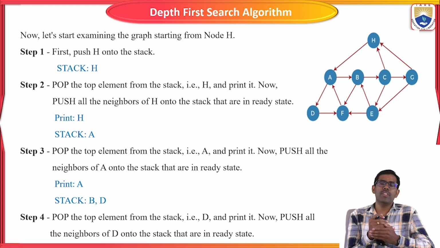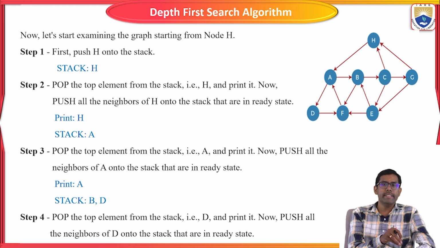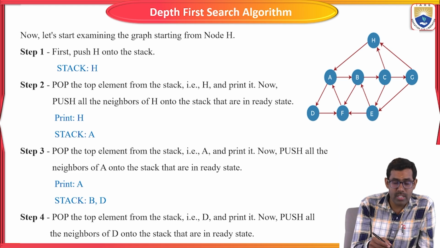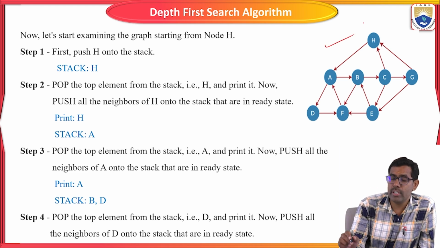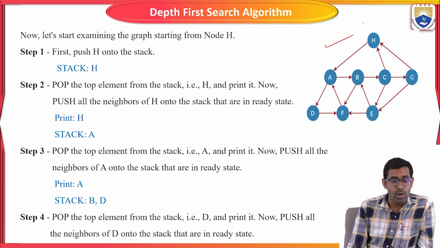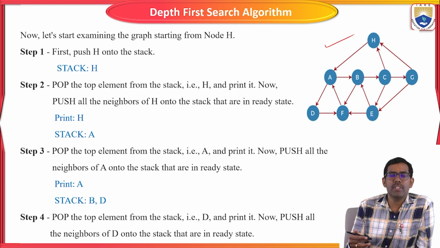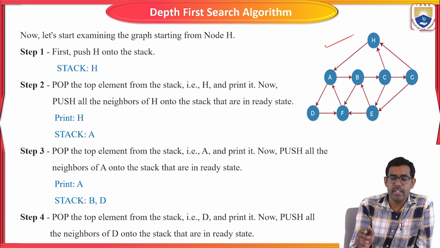Okay, first, we consider the starting node of a given graph or tree, and we push that one into the stack. We will see it step by step, and I will explain it to you. Consider this is a given tree or graph. Let's visit all the nodes present in the graph or tree using DFS traversal.